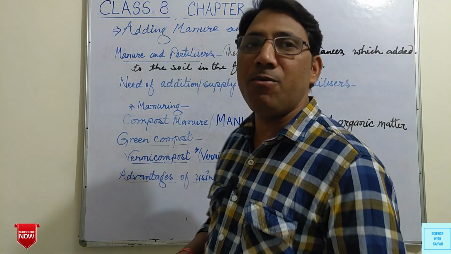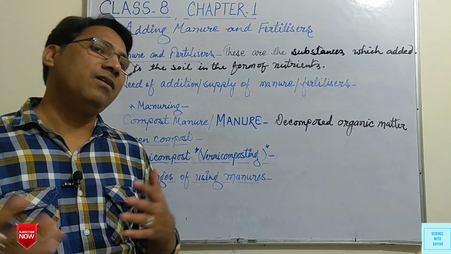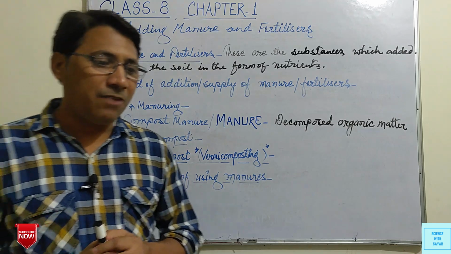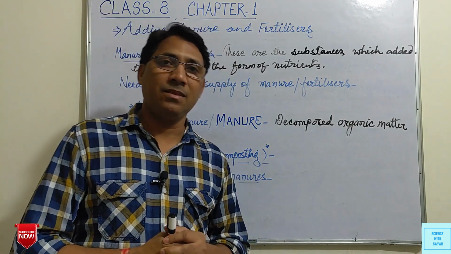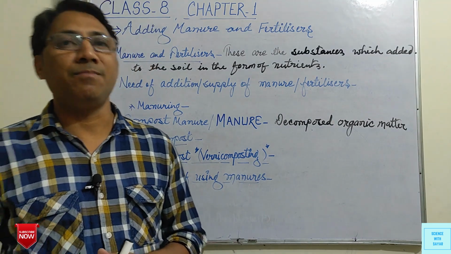Actually, vermicompost is also a compost or manure, but this is prepared with the help of earthworms, or we can say a special type of earthworm, that is red worm.